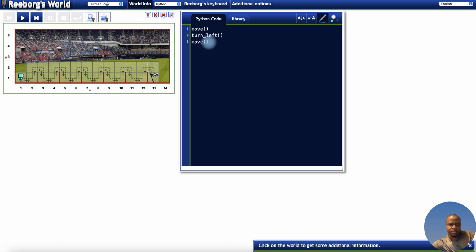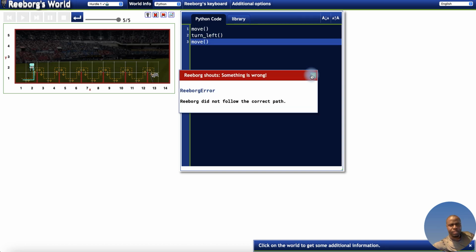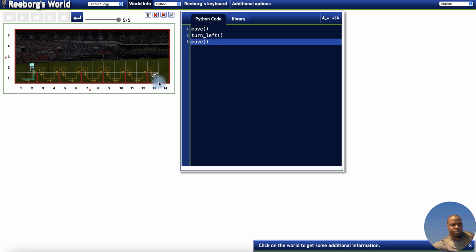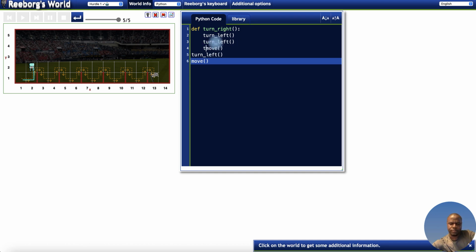So let me test this 3. All right, awesome. So it moved forward. If I wanted to turn right, a turn right is going to be a turn left 3 times. But I have to define the function for it and say turn right. A turn right function would be equal to turn left 3 times. Like this, like that.